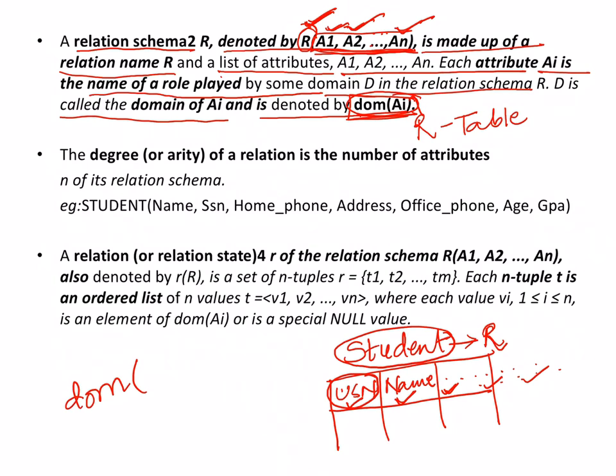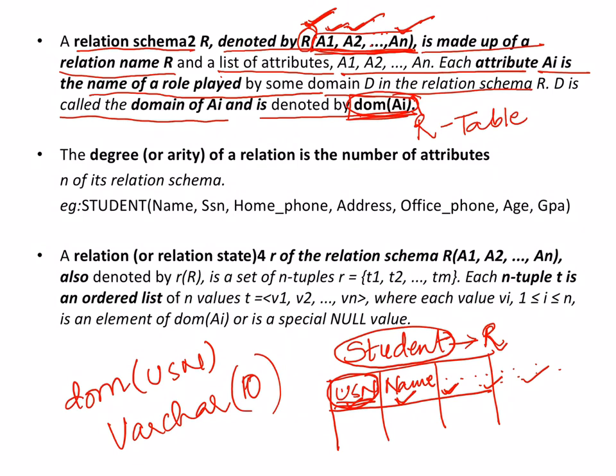If the name of the attribute here is USN, then maybe I have defined it as a varchar of 10, expecting that you write something like GI 18 MCA and so on, so that it has a combination of letters and digits, and the length is maybe 10. I haven't counted, but I'll assume the length is 10. So this is what is meant by domain.